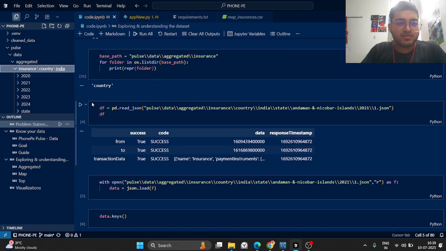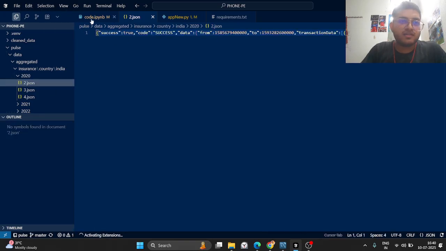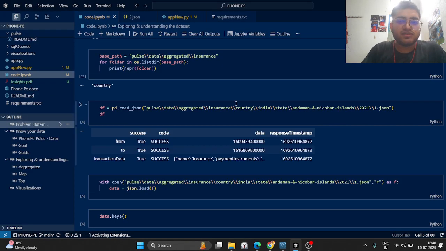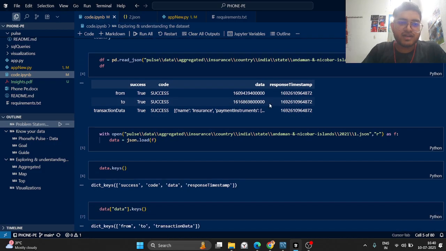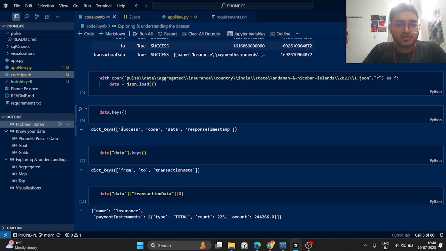Okay, so then I tried to load a single JSON file. My first intuition was, I am very well familiar with pandas, so let's just convert it to a data frame. But we were not successful in that. Later on, I tried to work with it as a dictionary, and that was very effective. So I opened this with json.load, and then data.keys, and I got all the keys.